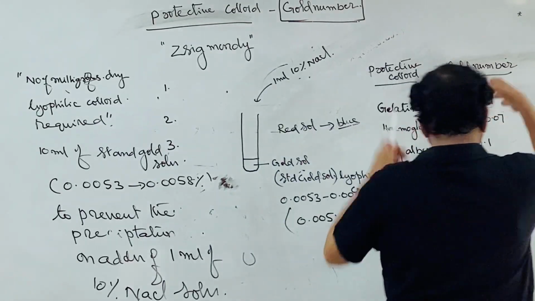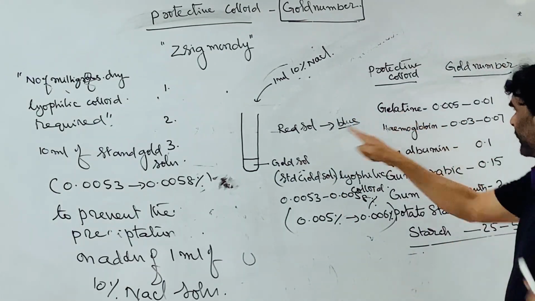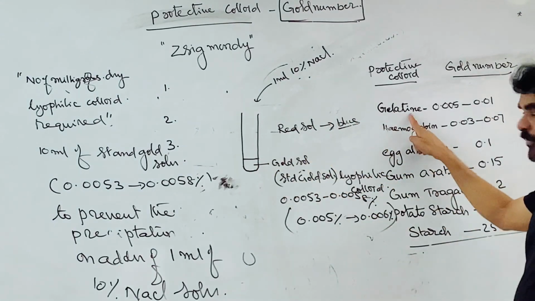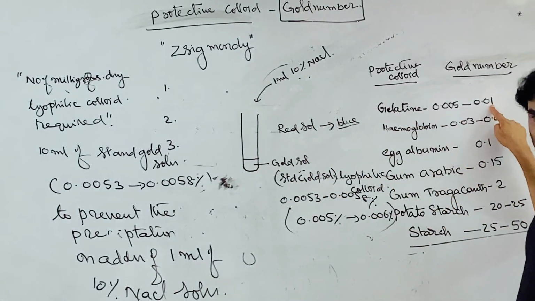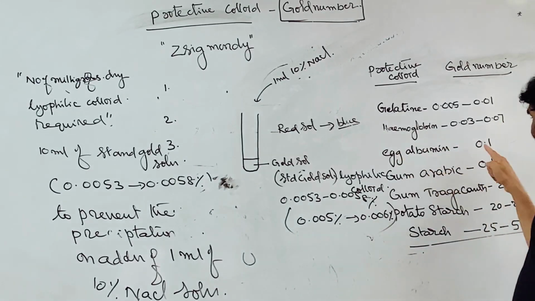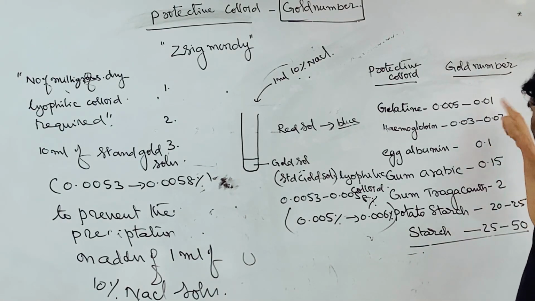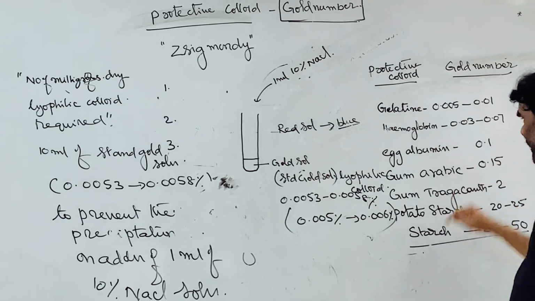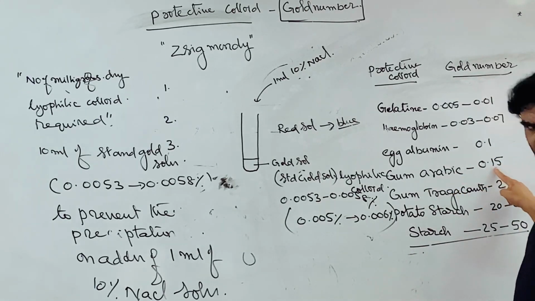So these are all the list. To stop coagulation, if gelatin is used, 0.1 milligram is required. If hemoglobin is used, 0.7 milligrams is required, so 7 times more. If egg albumin is used, 10 times more is required. If gum arabic is used, 0.15 milligrams is required.